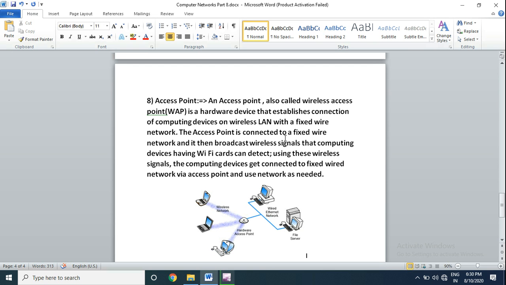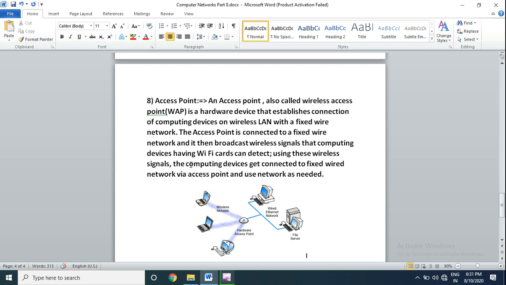The access point is connected to a fixed wired network and it then broadcasts a wireless signal that computing devices having Wi-Fi cards can detect. Using these wireless signals, the computing device gets connected to the fixed wired network via the access point and uses the network as needed. So if we have a wired network and we want to connect a wireless network, at that time we will use an access point.